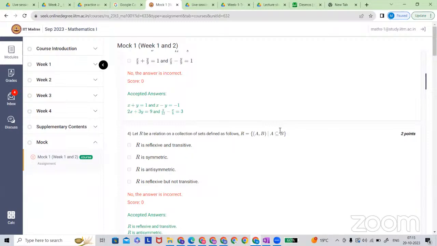I have chosen the option that R is reflexive and transitive. R is also symmetric. But how could it be symmetric? That's the second option. Because in symmetry, we know that if A is related to B, then B should also be related to A. How could it be?